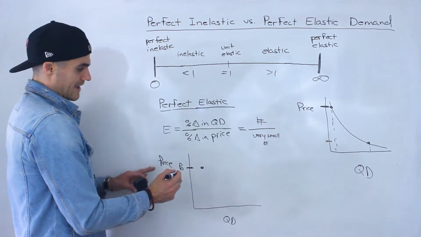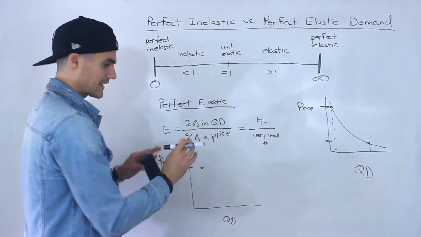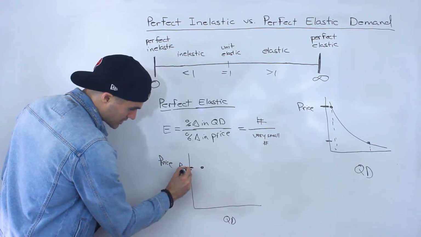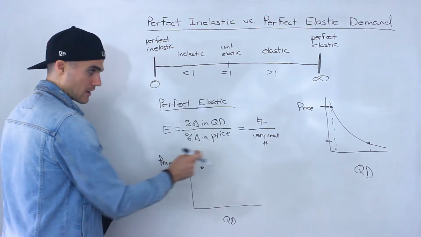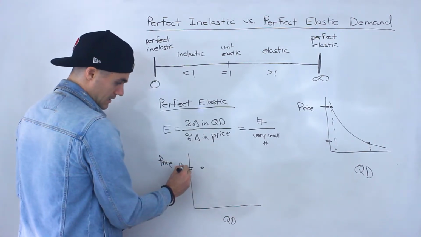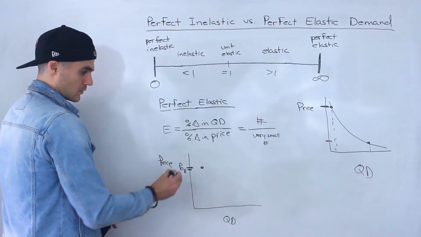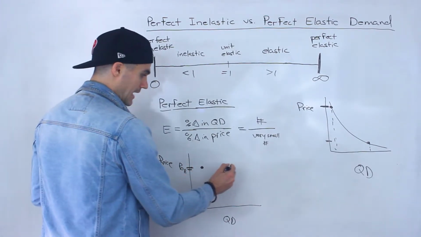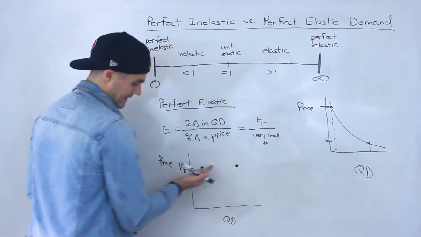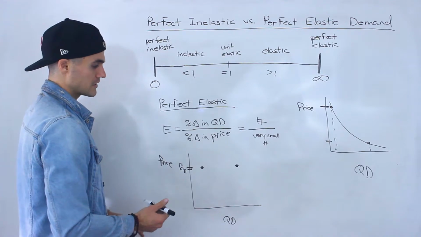Well, what's going to happen if a good has perfect elastic demand is it's so sensitive to changes in prices that even if we change the price by a very small amount, so let's say we drop the price to P1, what's going to happen is that demand is going to shift all the way over here. There's going to be this change in demand even with that small change in price.